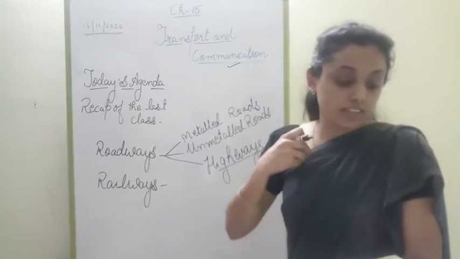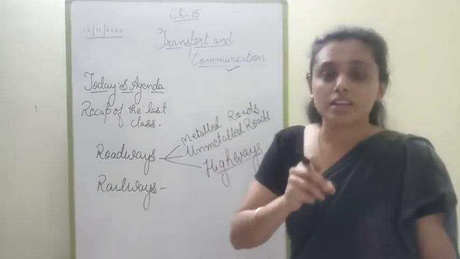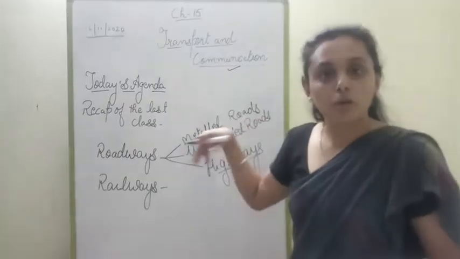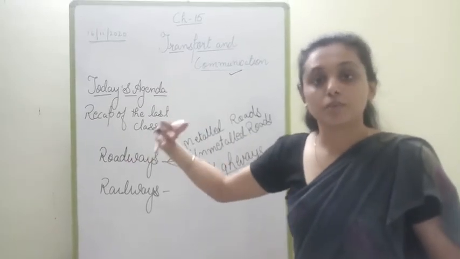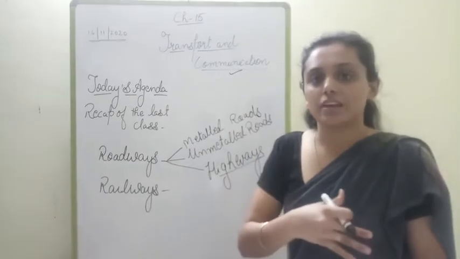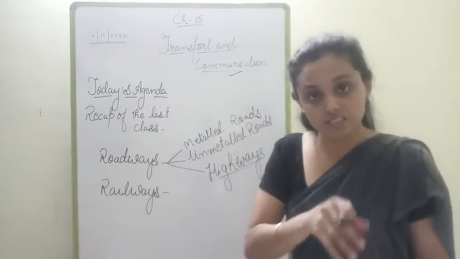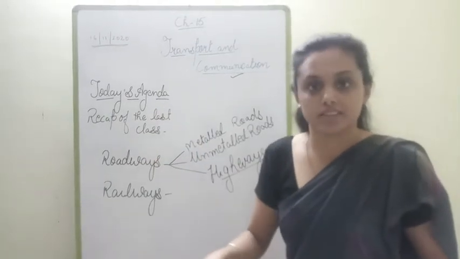State highways children, these are the roads that link important cities and towns, like the state highways which are found in our state Rajasthan. On these highways we can go to other states also, but their major role is to connect the cities in the particular state.